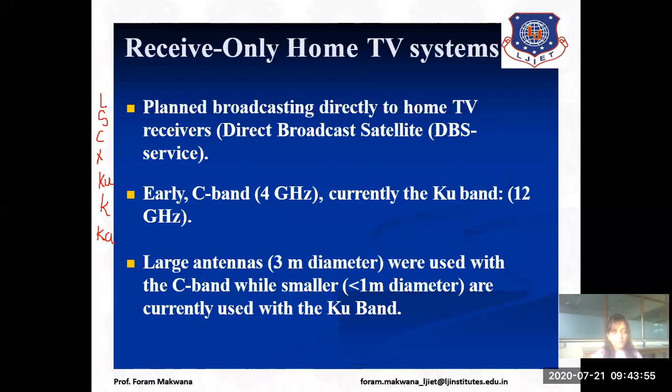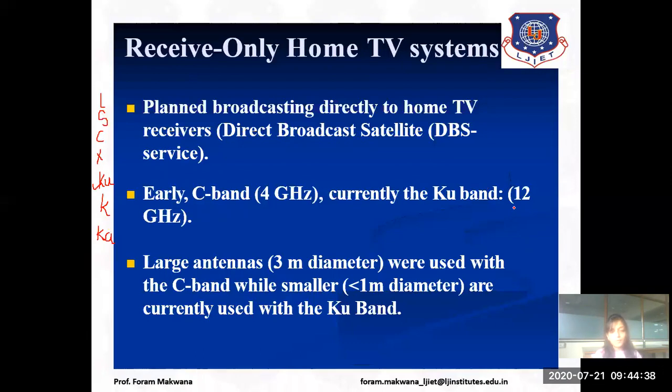L band has a frequency range of 1 to 2 gigahertz. S band has 2 to 4. C band has 4 to 8 gigahertz. X has 8 to 12, then 12 to 18.5, 18.5 to 24.5, and 24.5 to 40 gigahertz. So each and every microwave band has a specific frequency range. But for the receive only home TV system, nowadays we are using KU band. Its frequency range is 12 to 18.5 gigahertz.